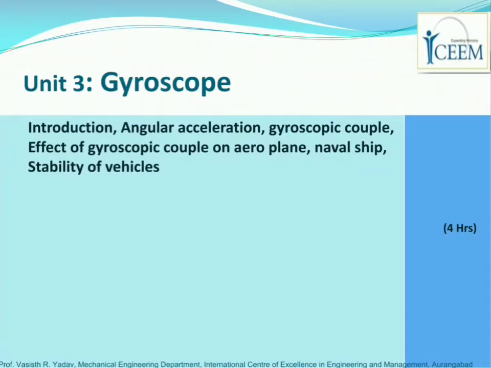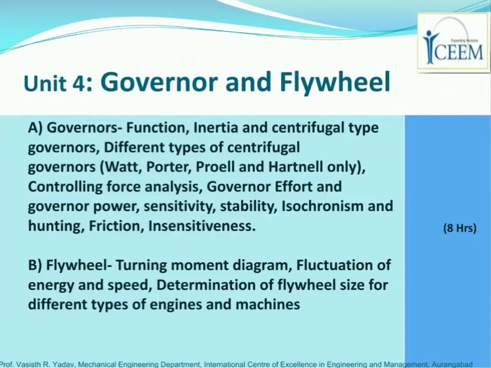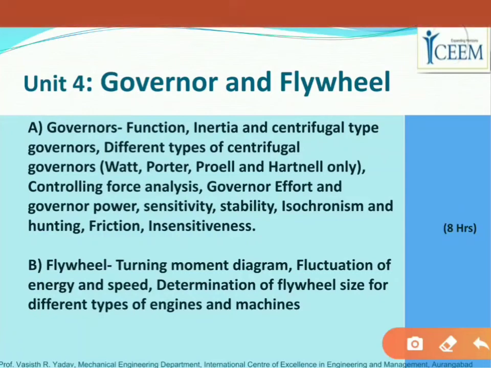Okay, so unit 3 has a weightage of 10%. Moving forward, we have unit 4, which is governor and flywheel. In this chapter we have to study governor as well as flywheel. In governor we have to study types of governor: Watt governor, Porter governor, Powell governor, Hartnell governor, the different controlling forces over it, and some terminologies like governor effort and governor power, right?